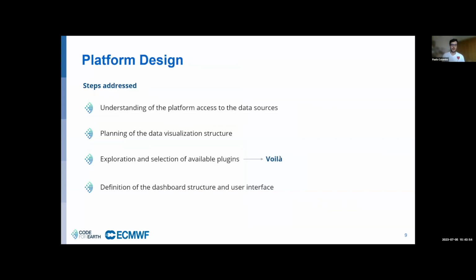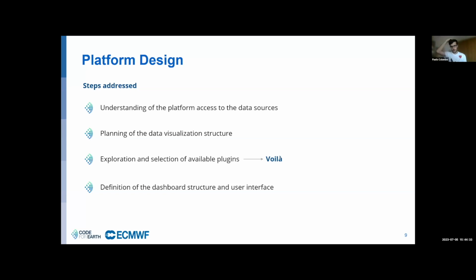To design the platform, we followed these steps. We are now finishing the platform design phase, and at first we understood and decided how the platform will access data. We'll gather ECMWF data through an API. Then we decided on the data visualization structure, deciding the graphs to show. The variables listed before will be plotted in maps and bar plots, depending on the variables, leaving to the user the possibility to interact with maps and graphs.